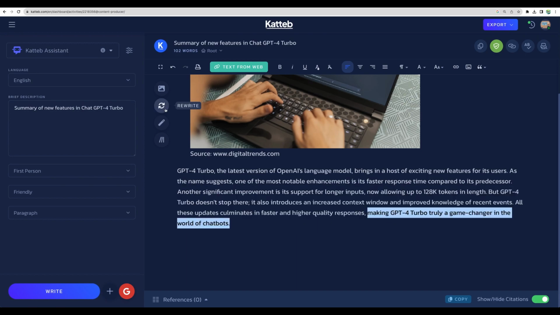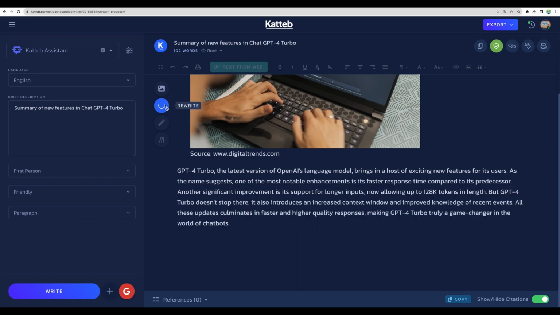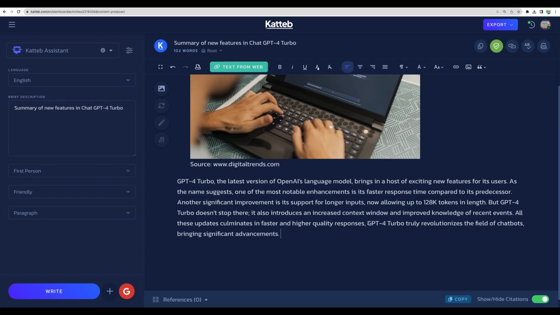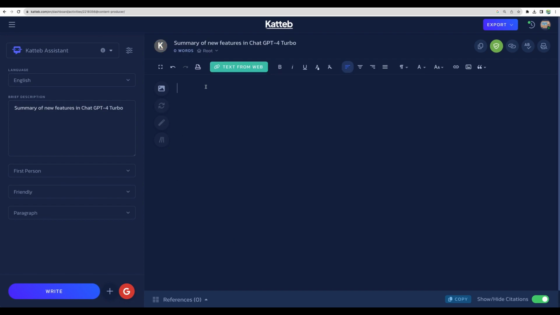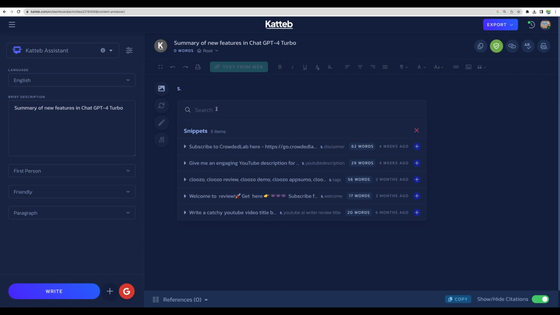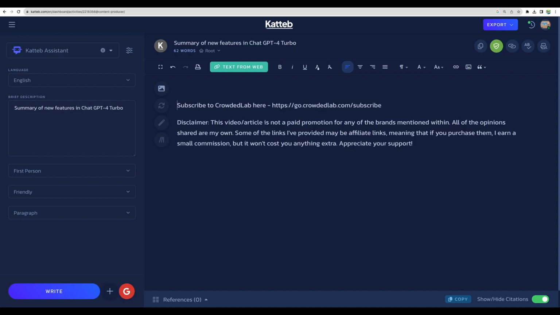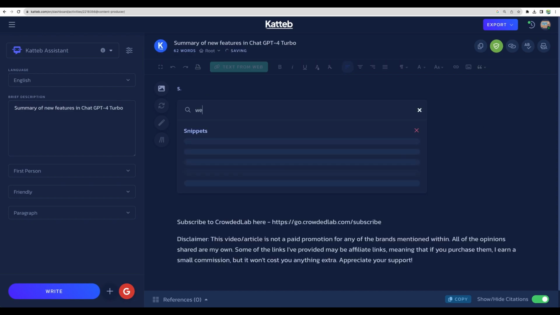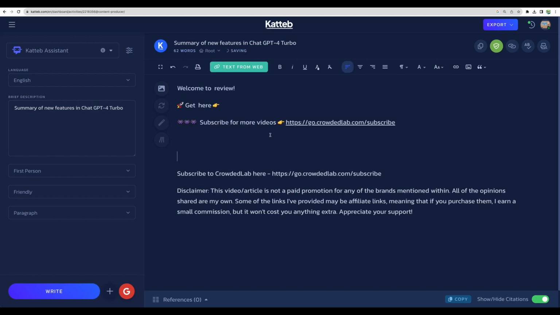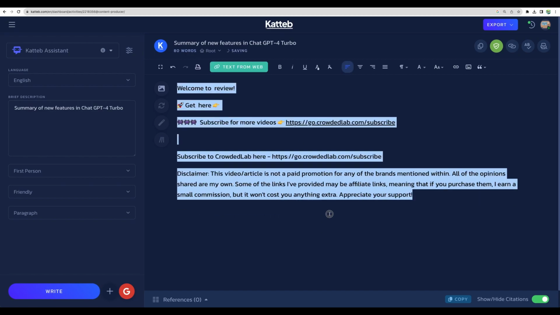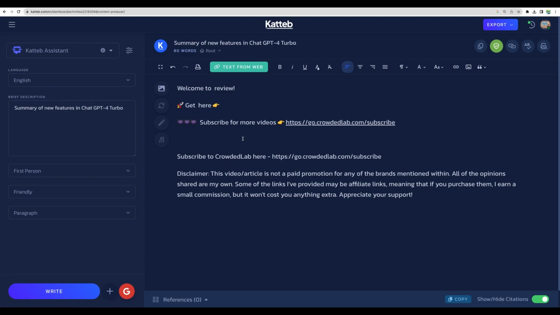We can actually rewrite all or parts of it. So I've selected half of the last sentence. It was rewritten. What I actually like is a small nice feature that Katteb provides: custom saved snippets. So when you type S and then a dot, you will get a menu of snippets. For example, here are subscribe and disclaimer, which I usually use in my YouTube descriptions. Also, I use a welcome template like so in my YouTube description. So it saves me time, and I actually enjoy using this writer in dark mode to draft my text content.